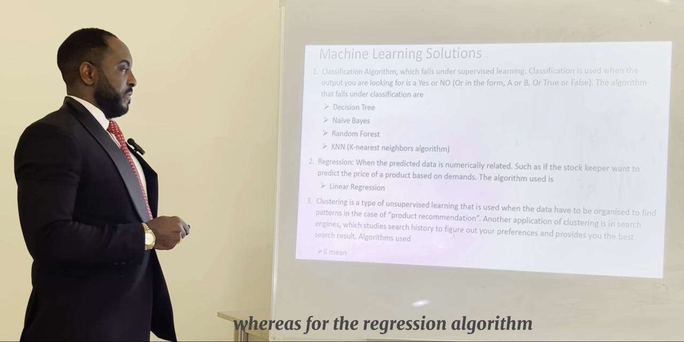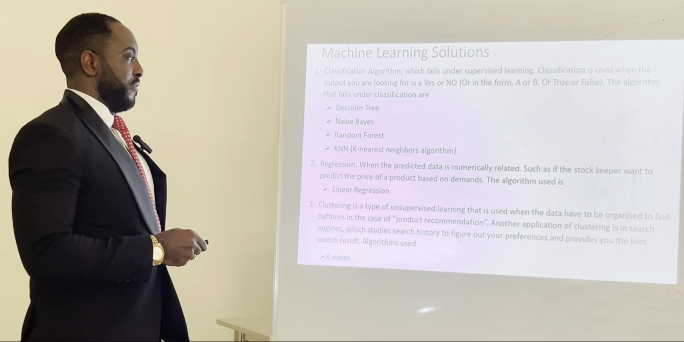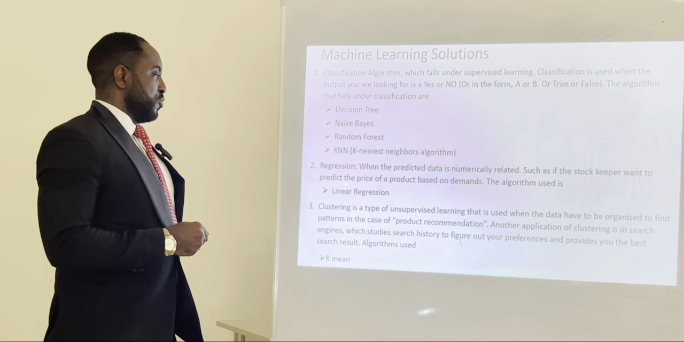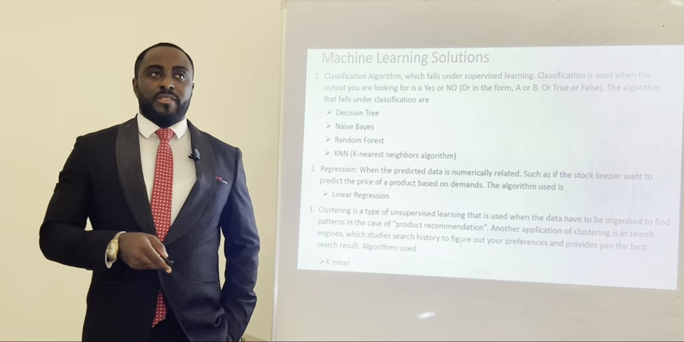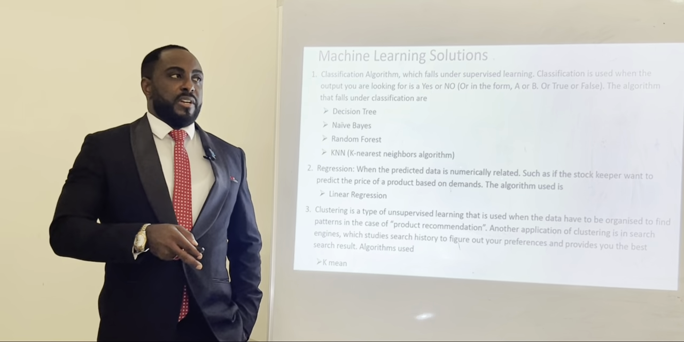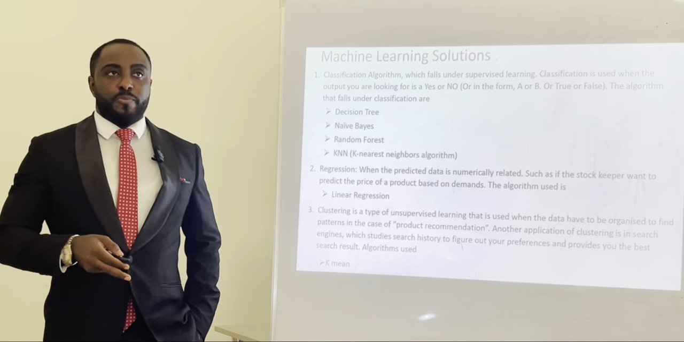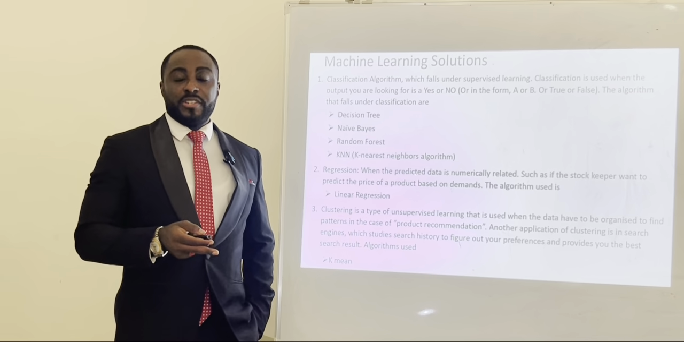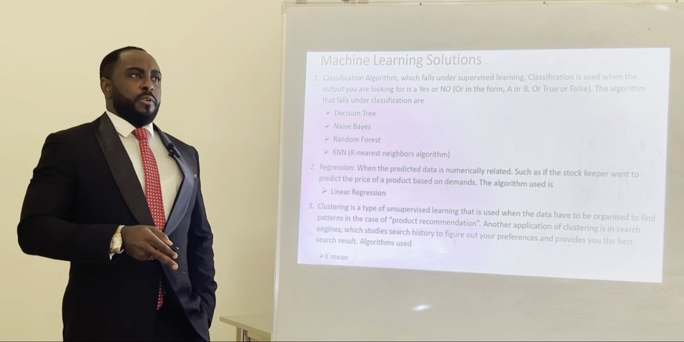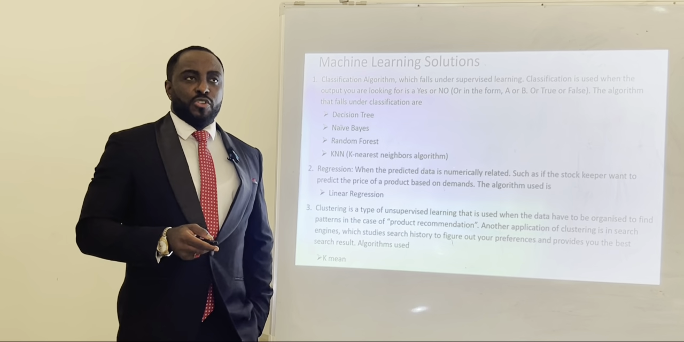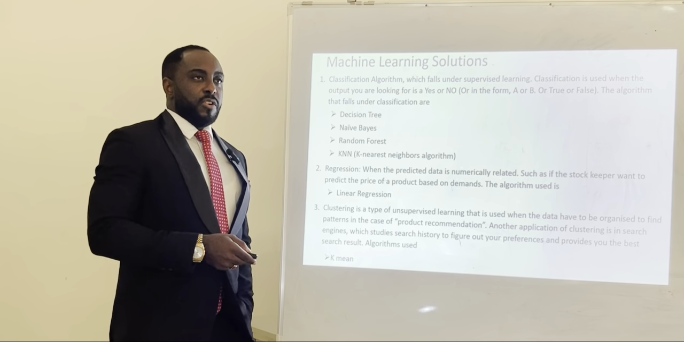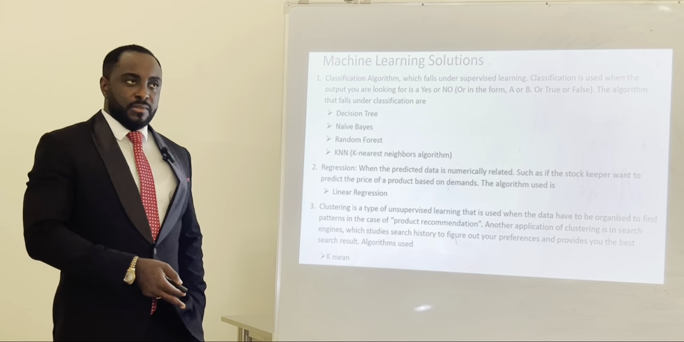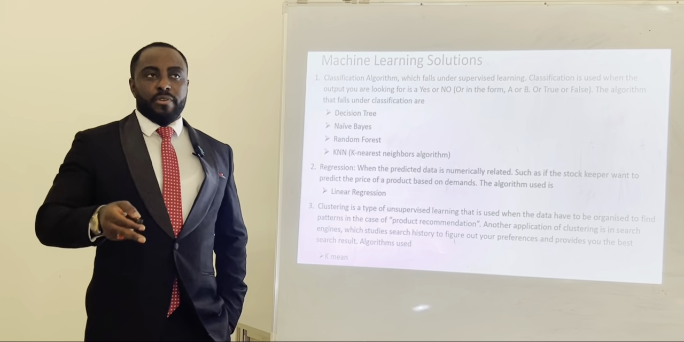Whereas the regression algorithm is used when the predicted data is numerically related, such as when storekeepers want to predict the price of a product based on demand. So you can say, based on this demand, let's assume now that the demand for apple is high because people feel apple can cure a particular disease. So we now say, by the end of this month, what will be the demand for apple? Or let's say a storekeeper makes $10 today, tomorrow it makes $20.